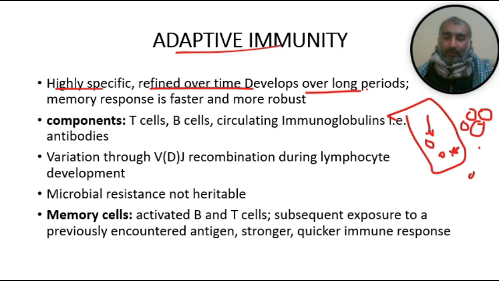Actually the B cell which is developed and mature is called a plasma cell, and it will secrete antibodies. Antibodies will bind with these bacterial antigens and neutralize them.